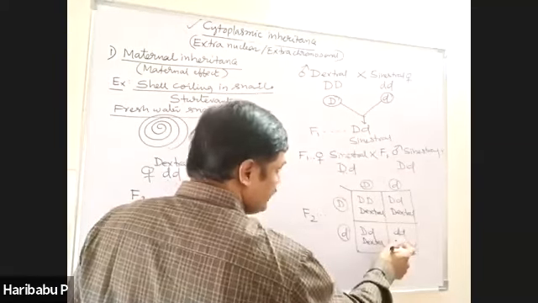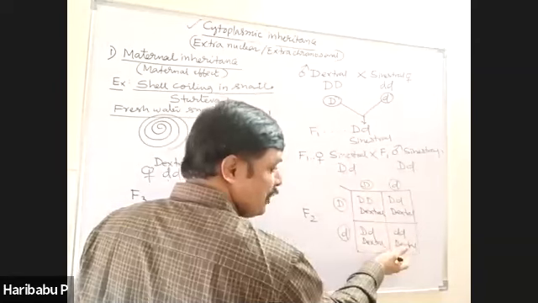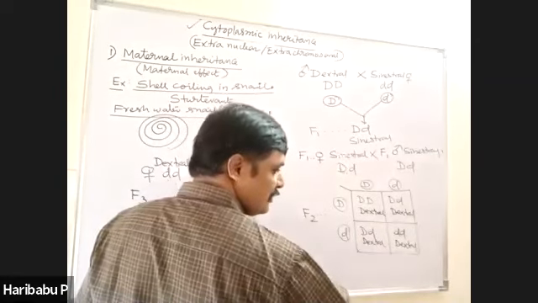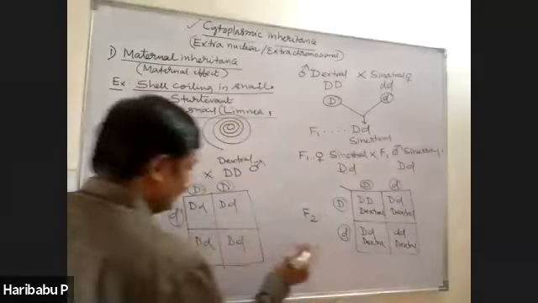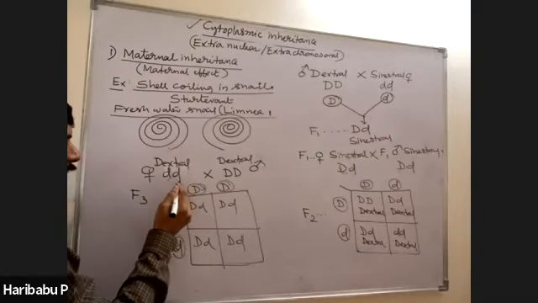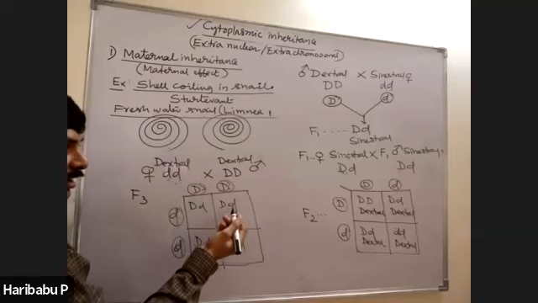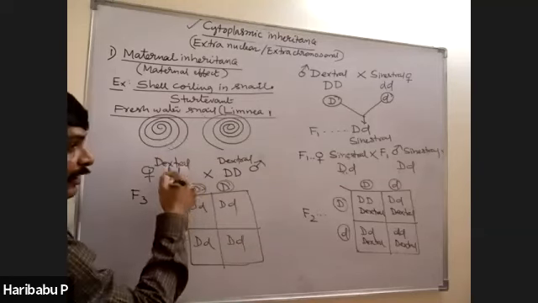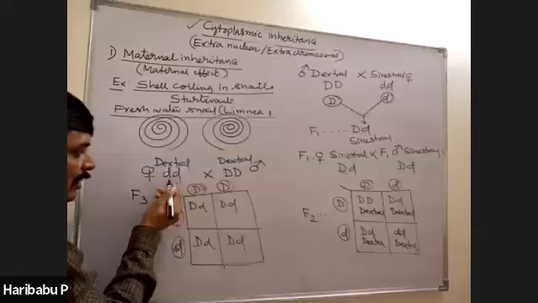Now, these receive from their mother, but they do not transfer it to their children. So what happened? This does not have any protein to synthesize the dextral, but it received it from the mother. In order to produce, it does not have the capital allele.